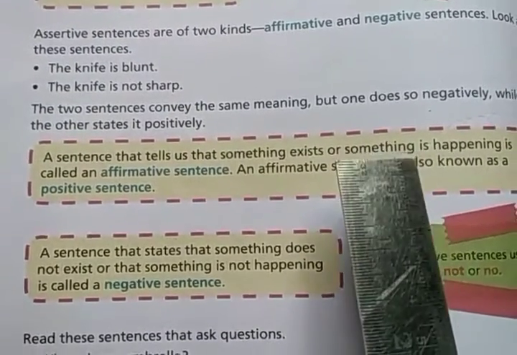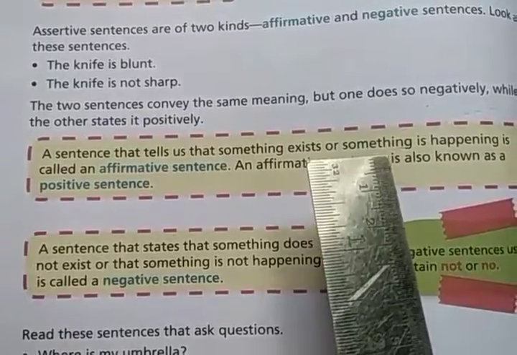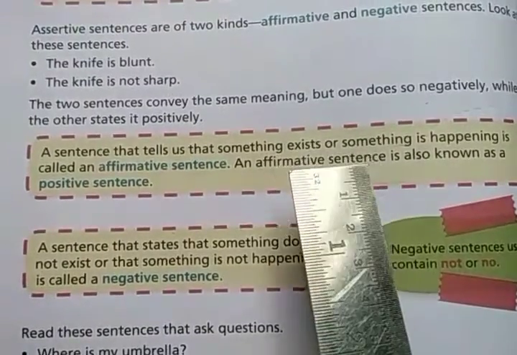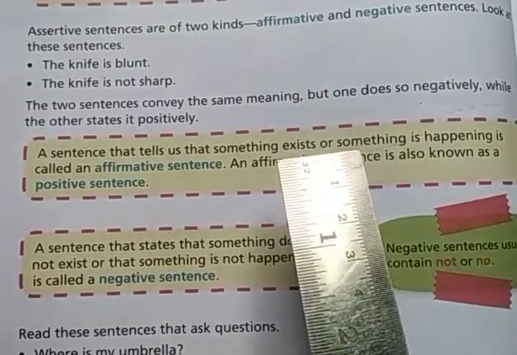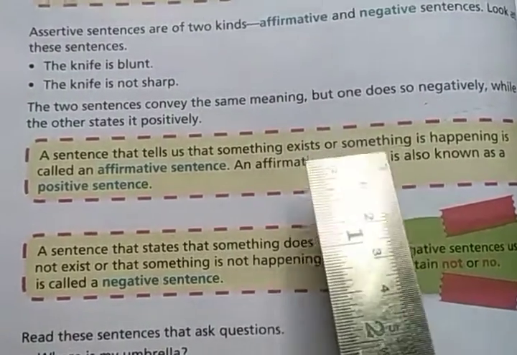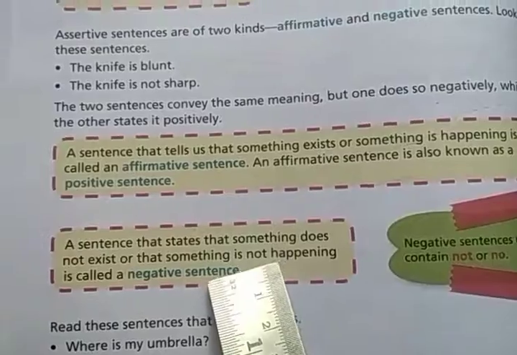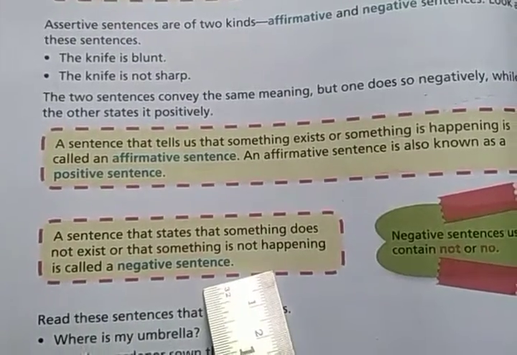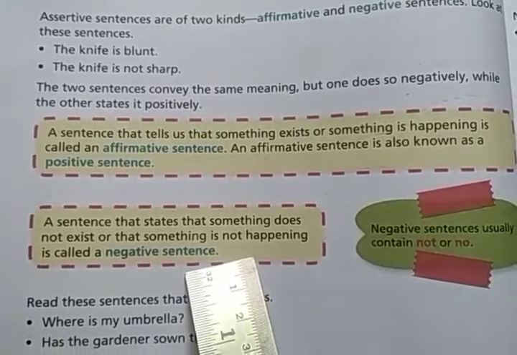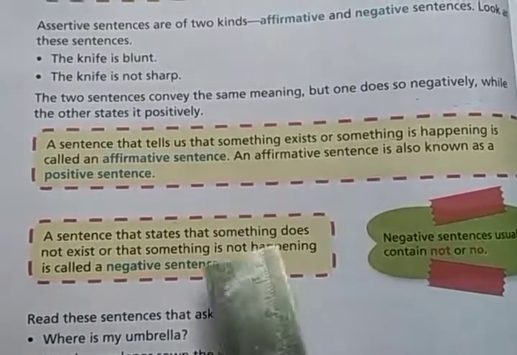No, not, never: these words are used in the sentence, and you will understand that nothing exists, nothing is happening. These types of sentences are called negative sentences. So, clear with the affirmative sentences and negative sentences?